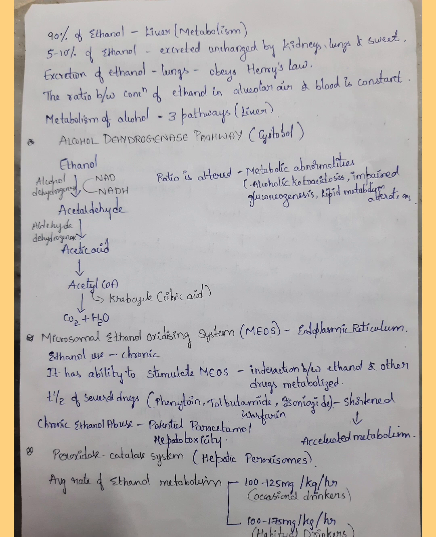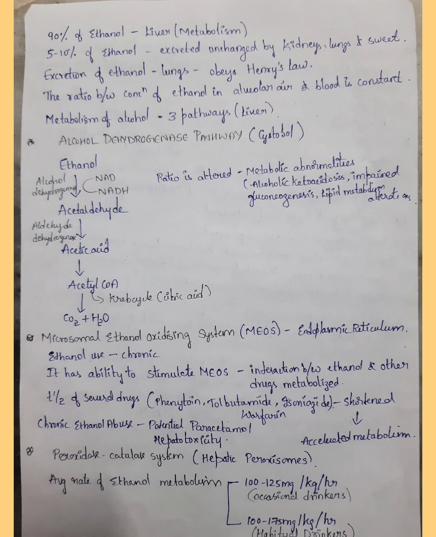90% of the ethanol that we consume is metabolized in the liver. Only 5 to 10% of ethanol is excreted in unchanged form by the kidneys, lungs and sweat. Excretion of ethanol by the lungs follows Henry's law. Henry's law states that the ratio between the concentration of ethanol in alveolar air and in the blood is constant.